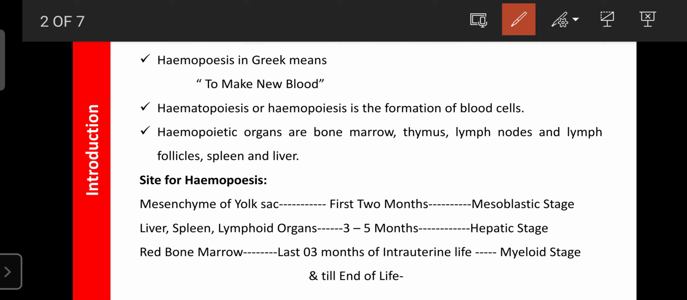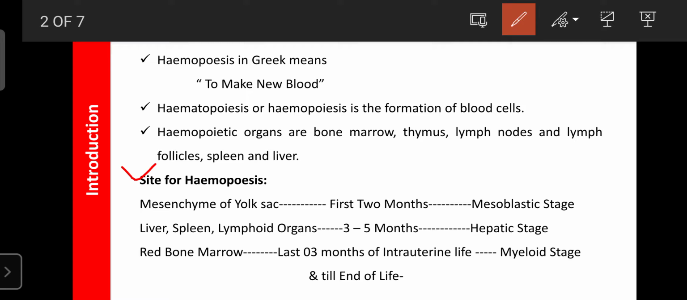So regarding the site of hemopoiesis, in the embryo, after fertilization of ovum and sperm, there is no red bone marrow present. So that fetus is made up of a layer of cells, which are known as the mesenchyme of the yolk sac.